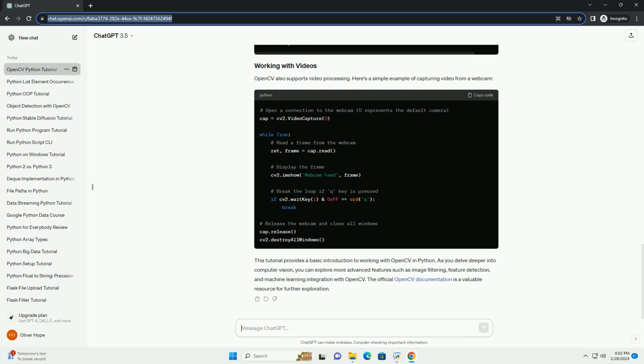As you delve deeper into computer vision, you can explore more advanced features such as image filtering, feature detection, and machine learning integration with OpenCV. The official OpenCV documentation is a valuable resource for further exploration.